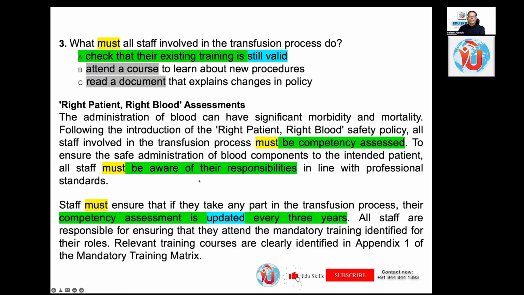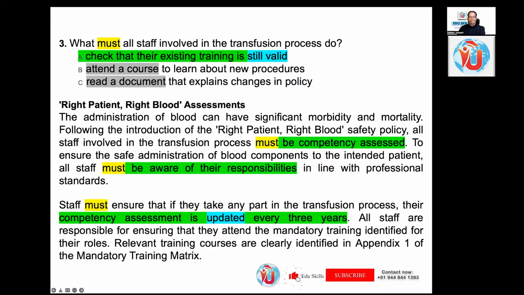So could somebody read this? What must all staff involved in transfusion process do? A, check that their existing training is still valid. B, attend a course to learn about new procedures. C, read a document that explains changes in policy. You see, there is a 'must' instruction there. Check: one is to check that their existing training is still valid, attend a course, read a document. Three things are said here.